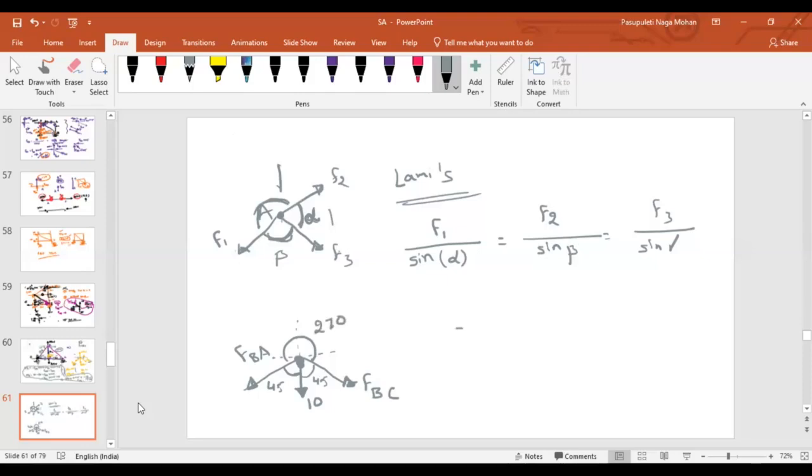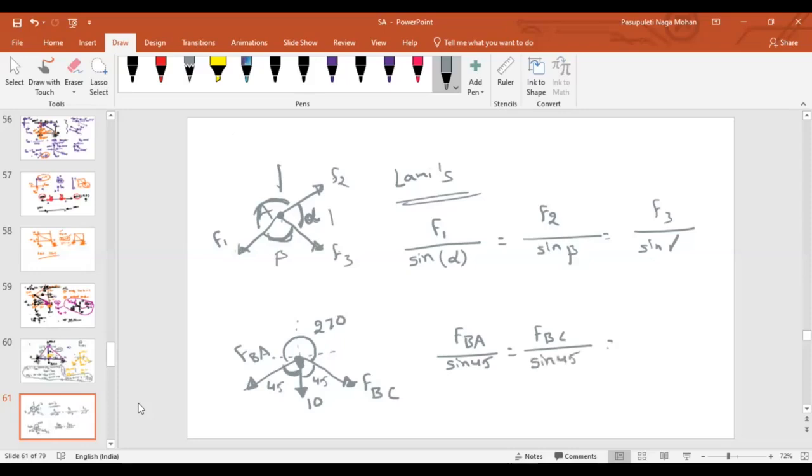Now, if I talk about force in member BA, what about the other two forces? FBC and 10. What is the included angle between them? 45 degrees, sir. That will be equal to, if I talk about FBC, what about the other two forces? FBA and 10. What is the included angle between them? 45, sir.